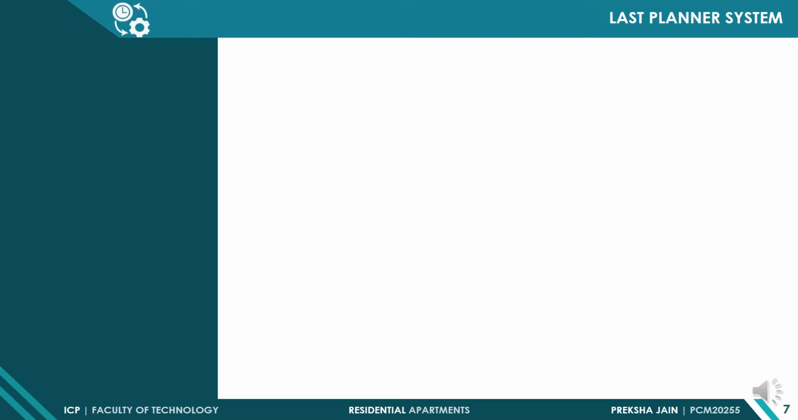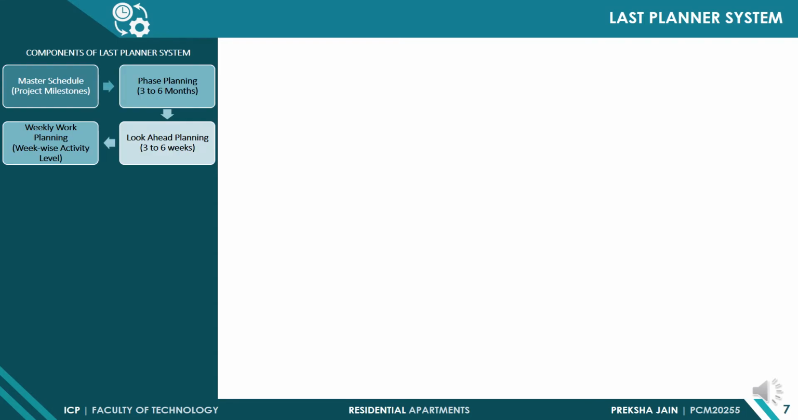The next exercise undertaken was implementation of pool planning by the Last Planner System. LPS is a tool for planning, monitoring and controlling with lean construction concepts. The process includes preparation of a master schedule with project milestones, then a plan phase of 3 to 6 months, then a look-ahead schedule of 3 to 6 weeks, and lastly